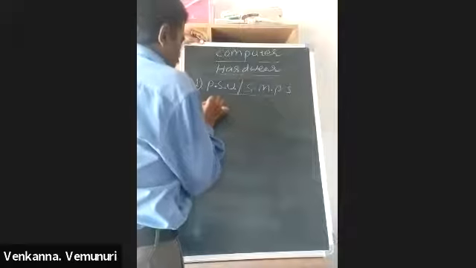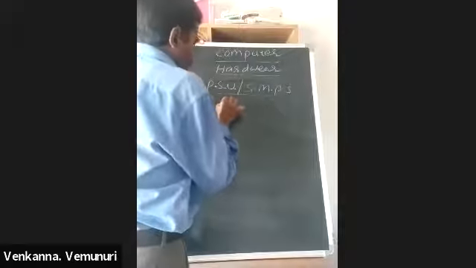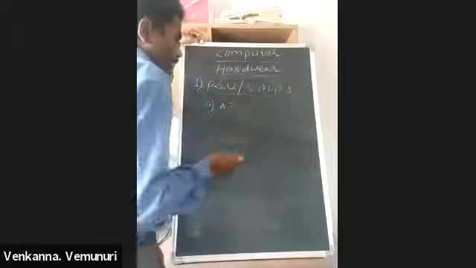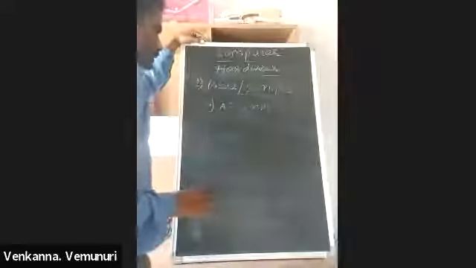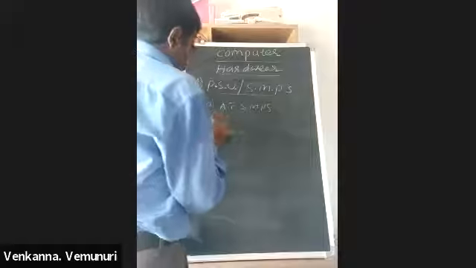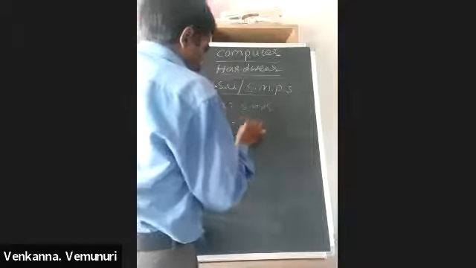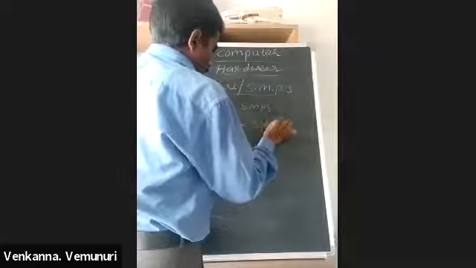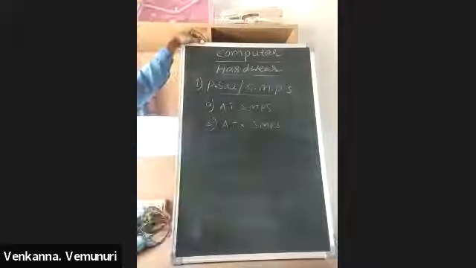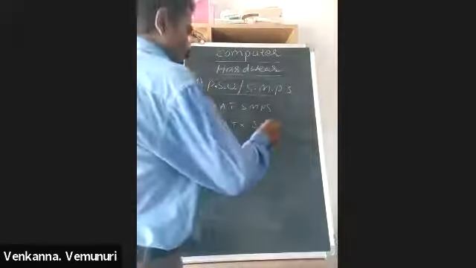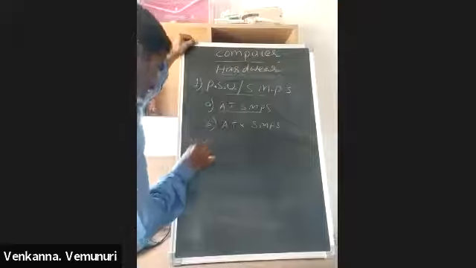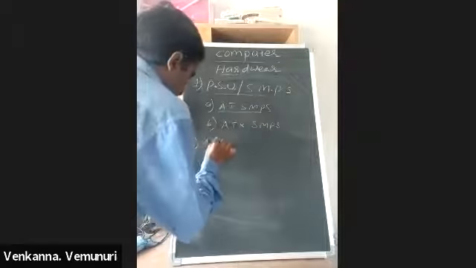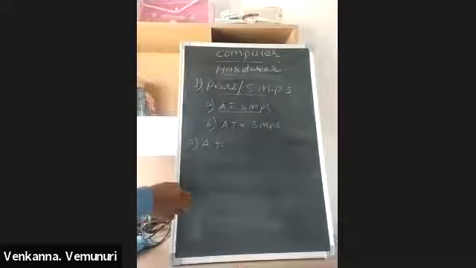The first one is AT SMPS, and the second one is ATX SMPS. So first we are discussing AT SMPS. AT means Advanced Technology.